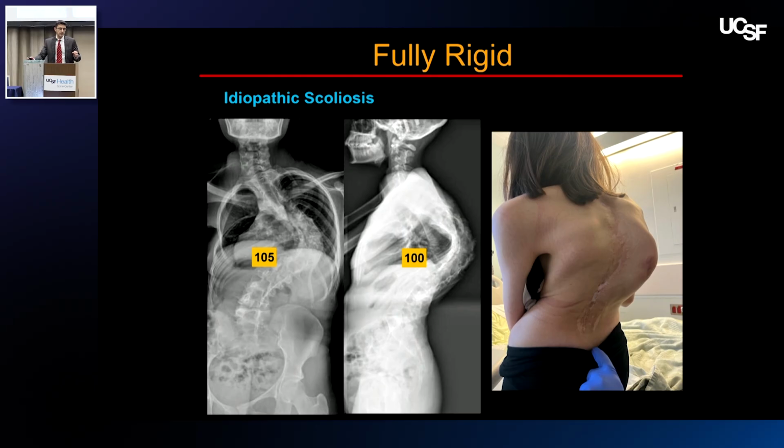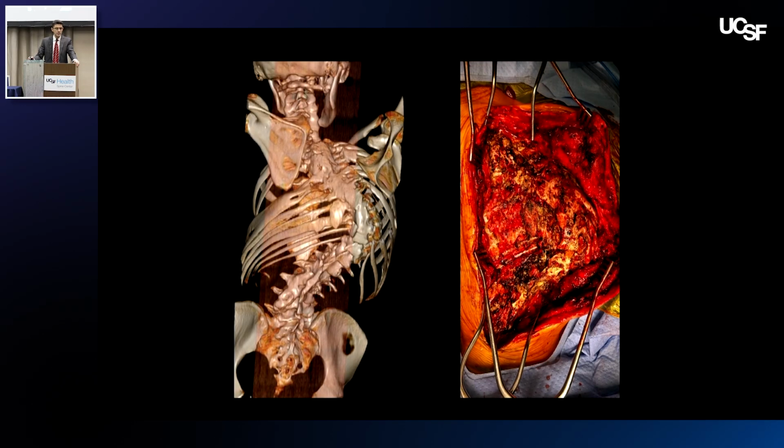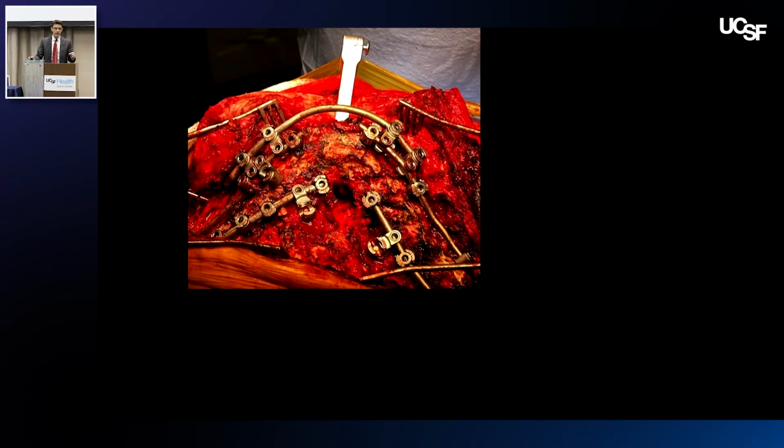She had about 18 spine surgeries, multiple infections, and prior spinal cord injury. And she presented with this progressive idiopathic congenital kyphoscoliosis. Her CT scan, a 3D rendering of it, showed that she was rigidly fused except through the apex. And this is a lady who requires a vertebral column resection. Even though her discs are open, releasing it all from the back and trying to correct it probably is not